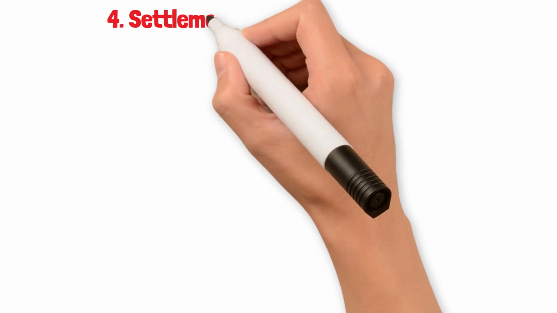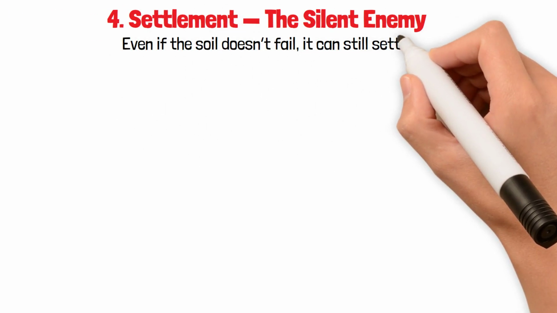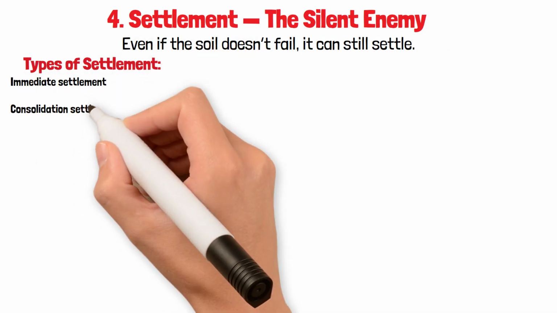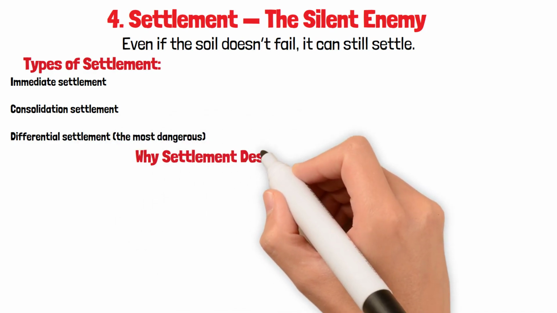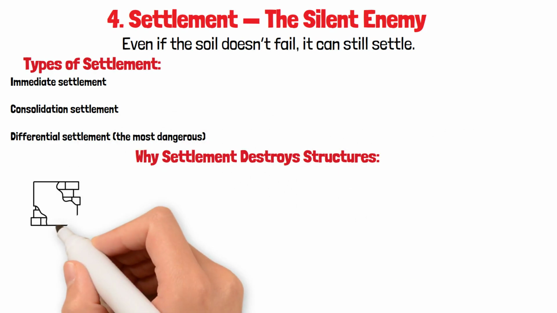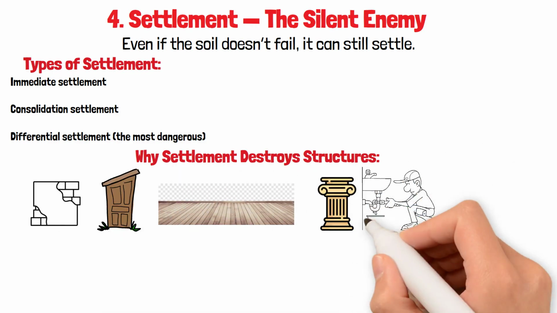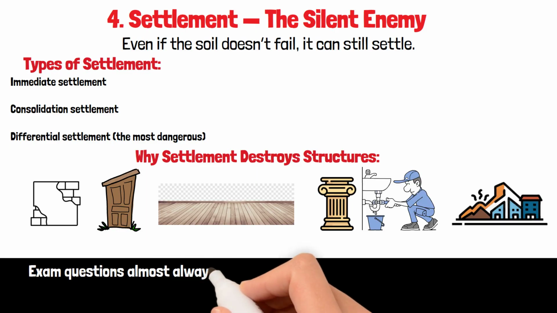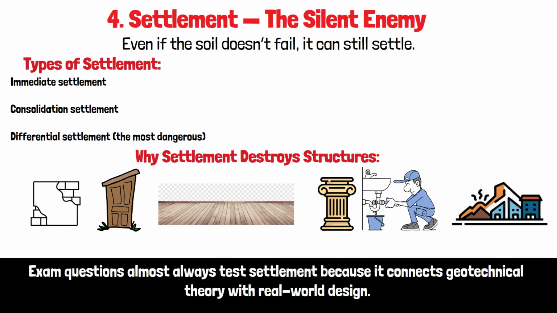4. Settlement, the silent enemy. Even if the soil doesn't fail, it can still settle. Types of settlement: immediate settlement, consolidation settlement, and differential settlement, the most dangerous. Why settlement destroys structures: cracking walls, jammed doors and windows, tilted floors, misaligned columns, water leakage, and structural instability over time. Exam questions almost always test settlement because it connects geotechnical theory with real-world design.